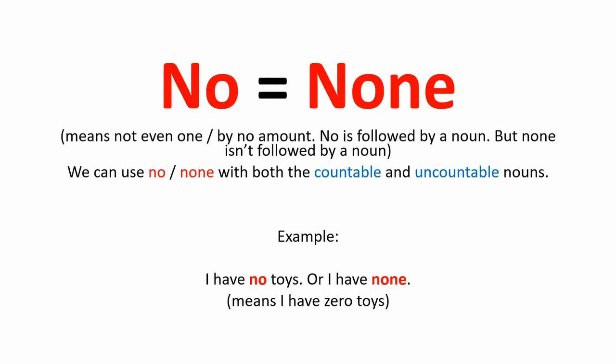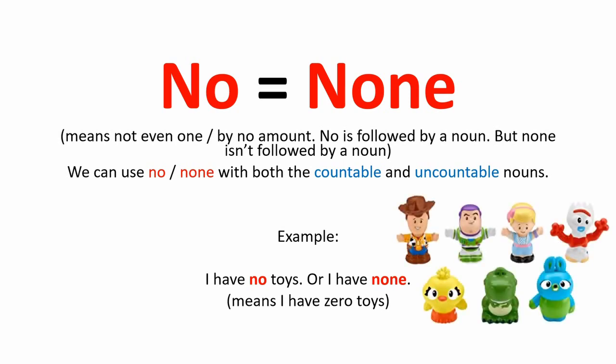No or none. Both of them have the same meaning. They mean not even one, or by no amount. No is followed by a noun, but none isn't followed by a noun. We can use no or none with both countable and uncountable nouns. For example, I have no toys, or I have none. It means I have 0 toys.